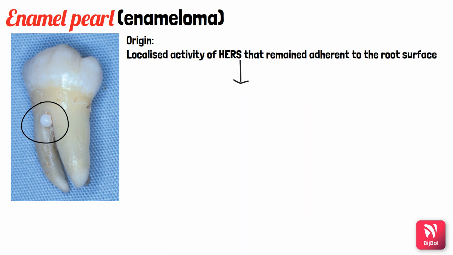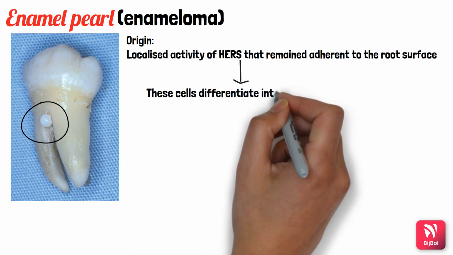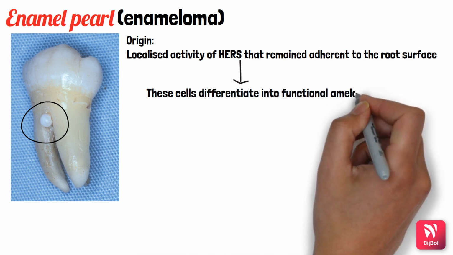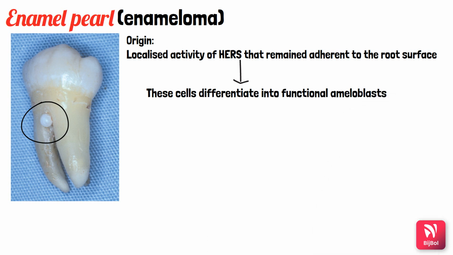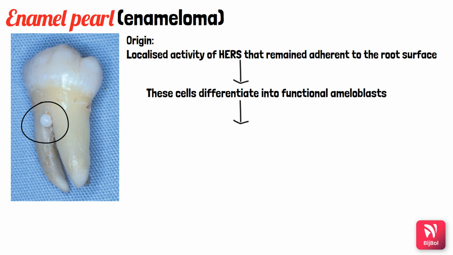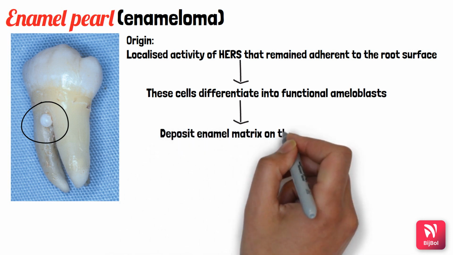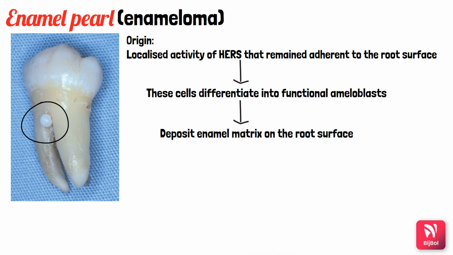Hertwig's epithelial root sheath is a combination of inner enamel epithelium and outer enamel epithelial cells. These cells can later differentiate into functional ameloblasts. What is the function of ameloblasts? They deposit enamel matrix. Here they deposit enamel matrix on the root surface, because Hertwig's epithelial root sheath gives rise to the root.